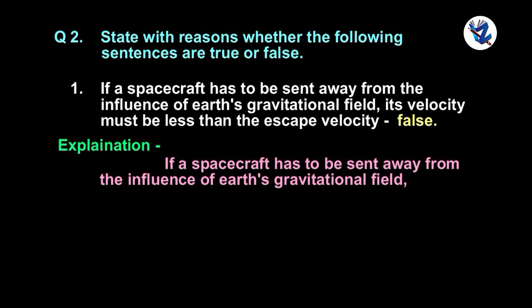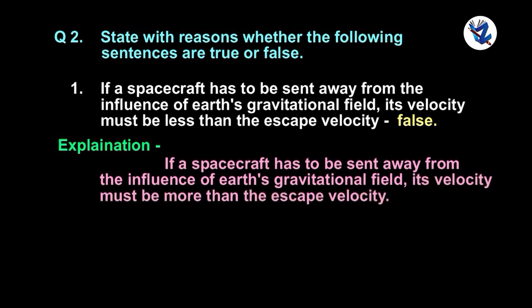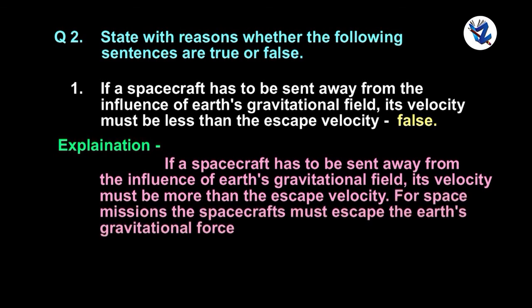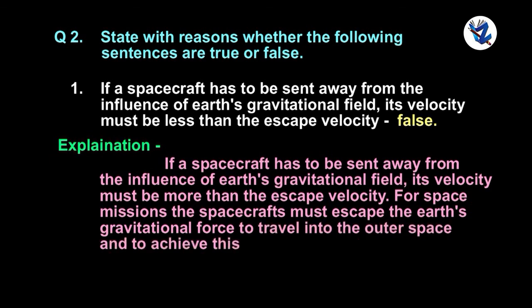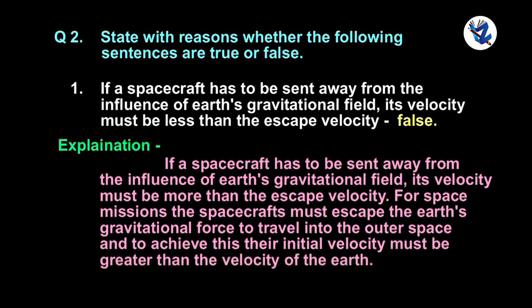Its velocity must be more than the escape velocity. For space missions, the spacecrafts must escape the Earth's gravitational force to travel into outer space, and to achieve this, their initial velocity must be greater than the escape velocity of the Earth.